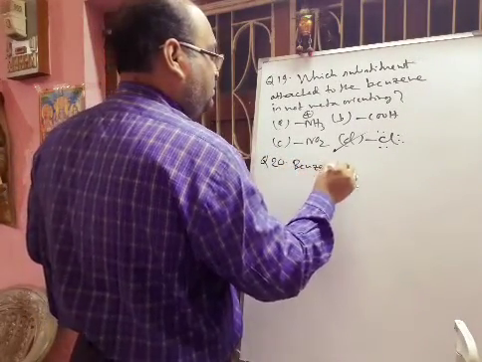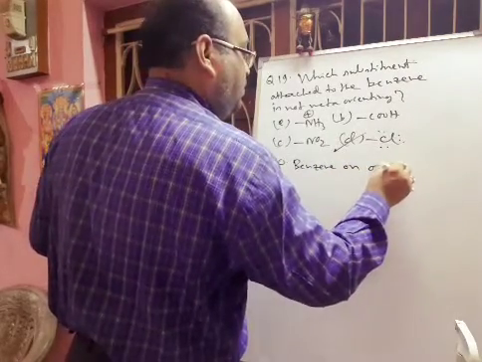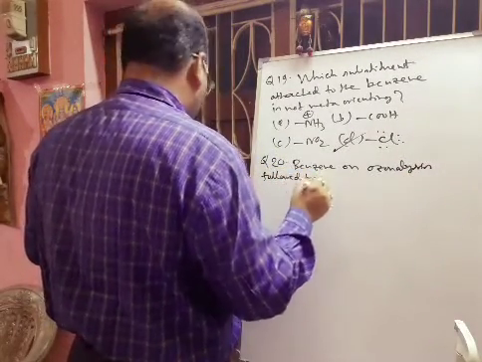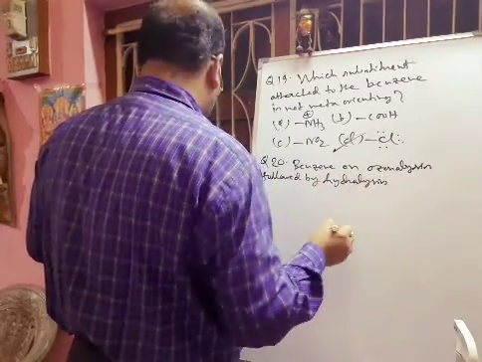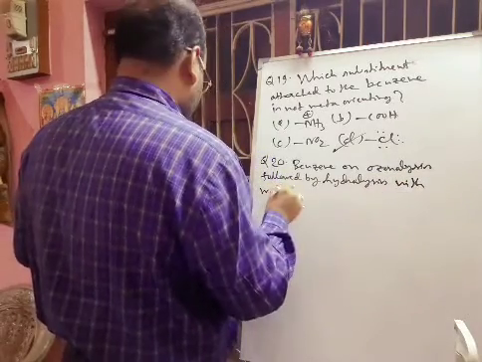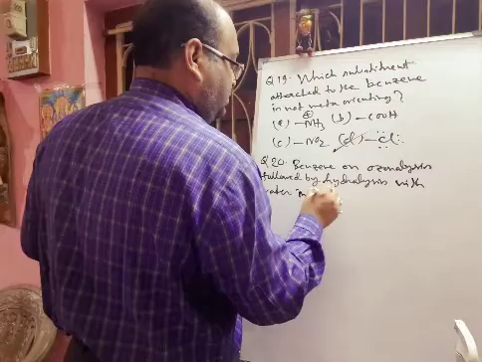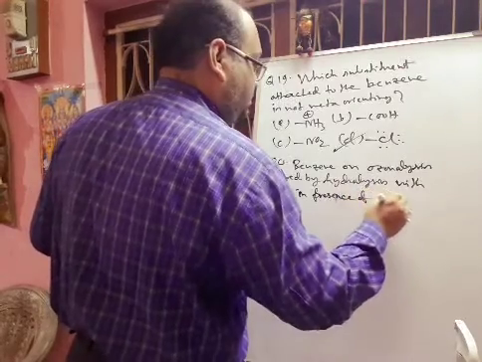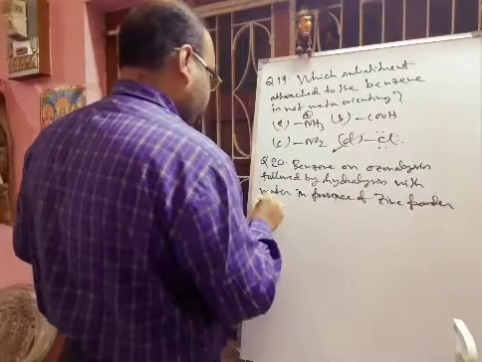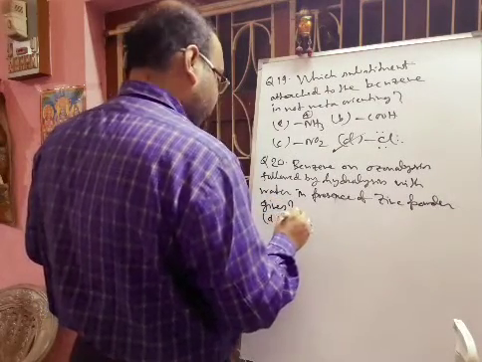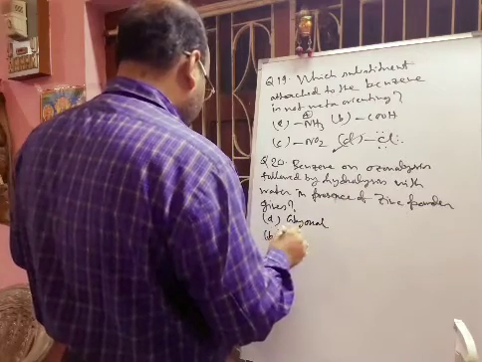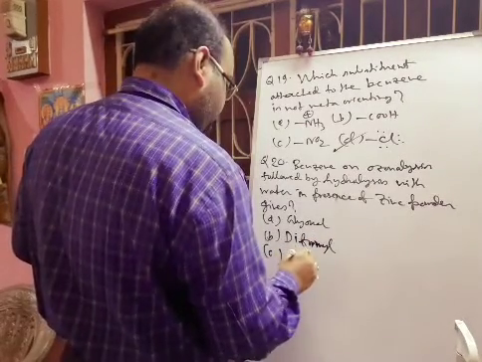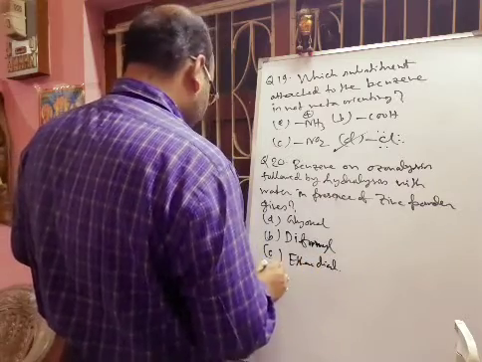Benzene on ozonolysis followed by hydrolysis with water in the presence of zinc powder gives, option A is given glyoxal, option B is given diformyl, option C is given ethanediol, option D is given all.